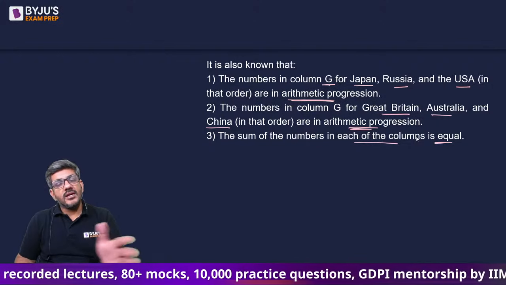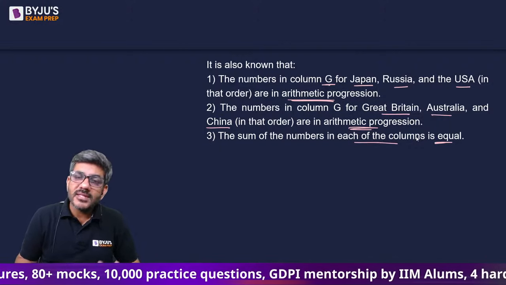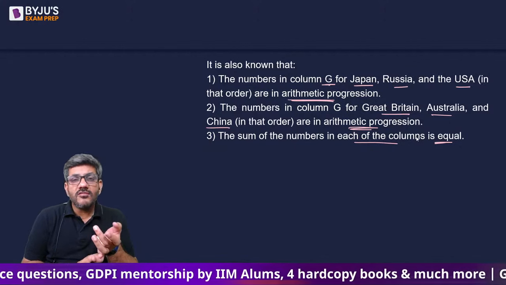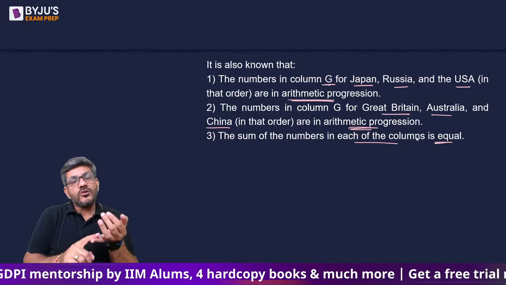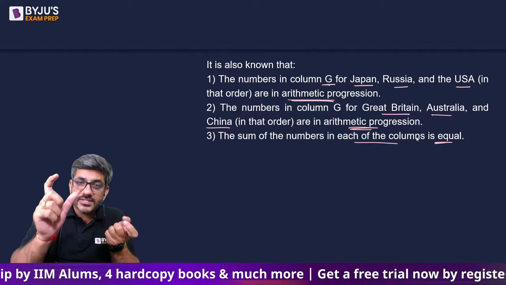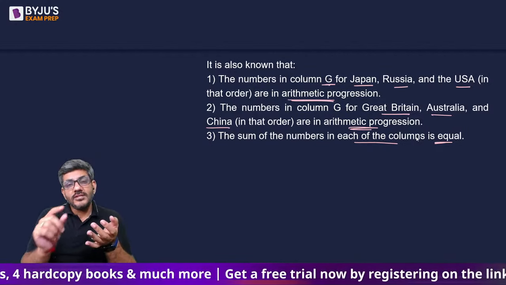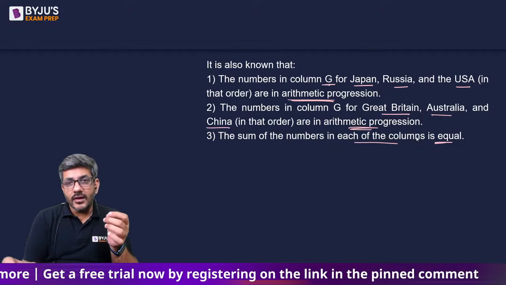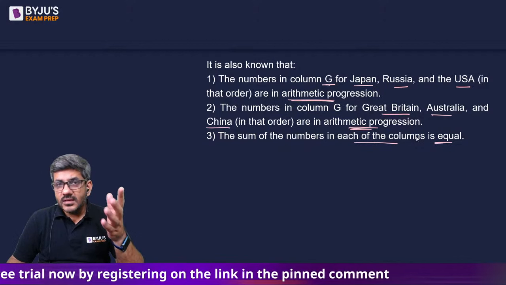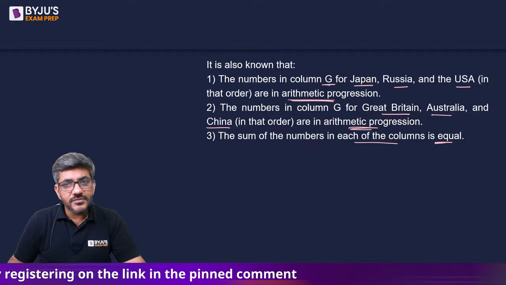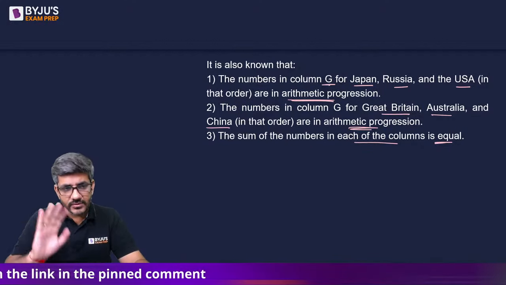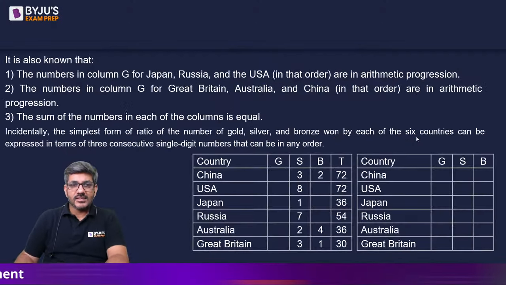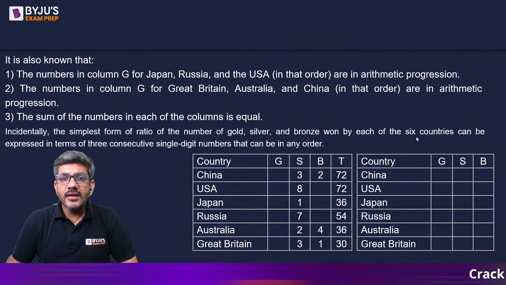And now we'll be filling up this table. Till now we have got to know what is the total number of medals. We have got to know the number of medals with each of the countries. We got to know that in the table he'll be giving us the simplest form of the ratio. We got to know that the ratio would be containing 3 consecutive integers in any order, and that table has got some numbers which are given to us, some numbers missing which we have to fill up and make this complete now. That is now our work. So let's move on to that page and start discussing this. So now this is something, right, that they have already given.